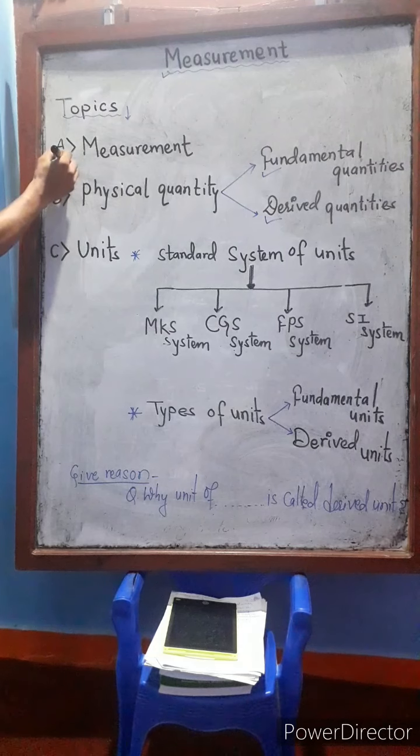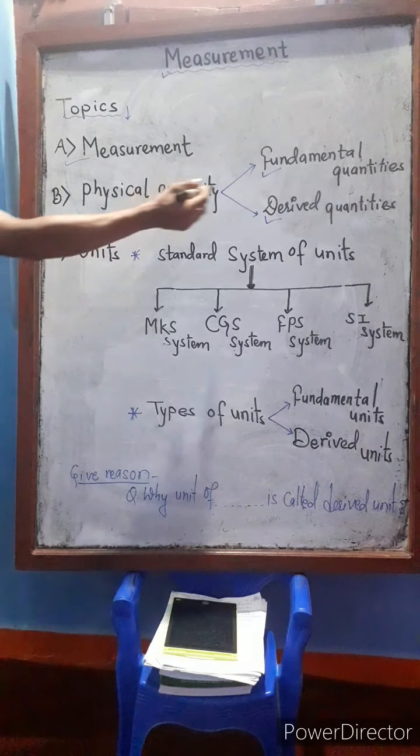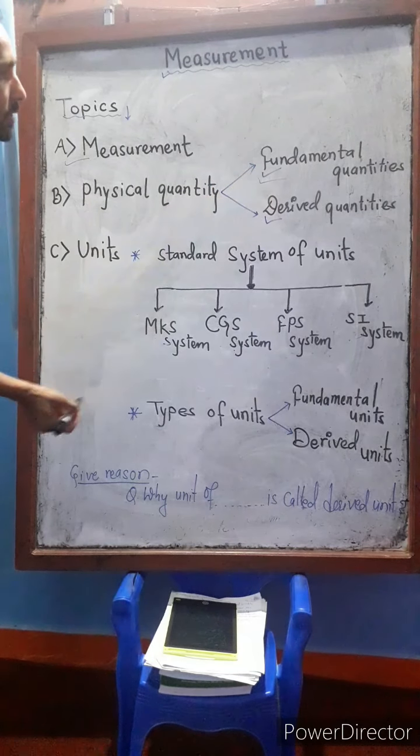The first topic is measurement. We will discuss the definition of measurement and basic information about measurement. The second topic that you have to study under measurement is physical quantity. Actually, all physical quantities are categorized into two groups. They are fundamental quantities and derived quantities.